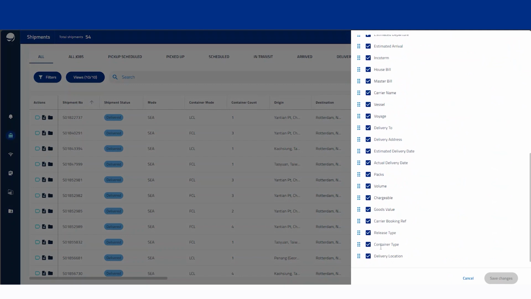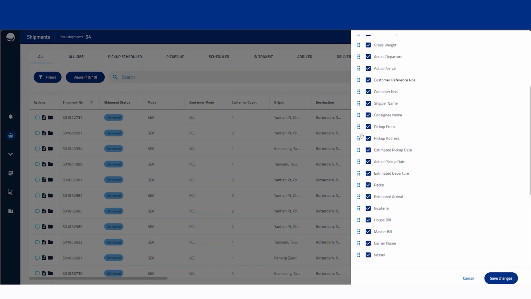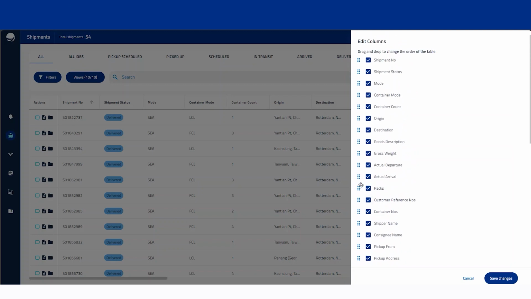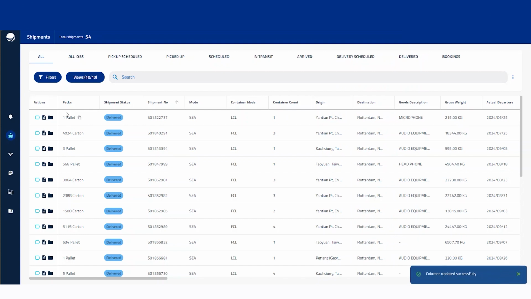So if we wanted the amount of packs, for instance, in this list, we can just start to drag that up, and then I'll put packs as column number 1. Then let's put shipment status and shipment number, and swap those around. Then all we do is press save changes. Now we can see that packs is column 1, shipment status is number 2, and shipment number is number 3.